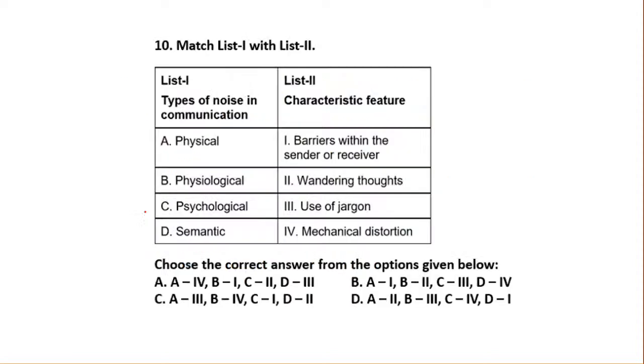Now, here we have match the following. We have types of noise in communication, and we have characteristics. We have physical, physiological, psychological and semantic, and you have to match them very well. I'll repeat: you have physical noise, physiological noise, psychological noise and semantic noise. Okay, question number 10, everyone.